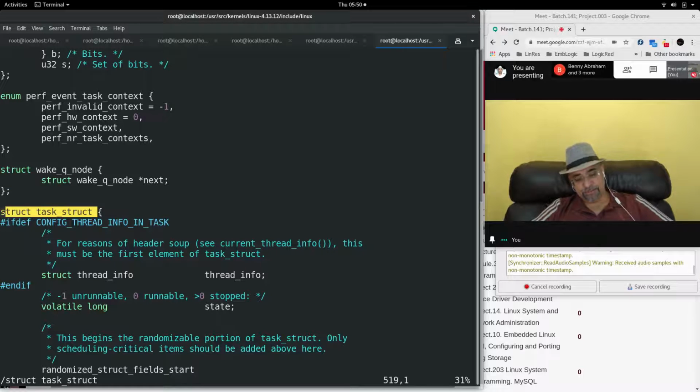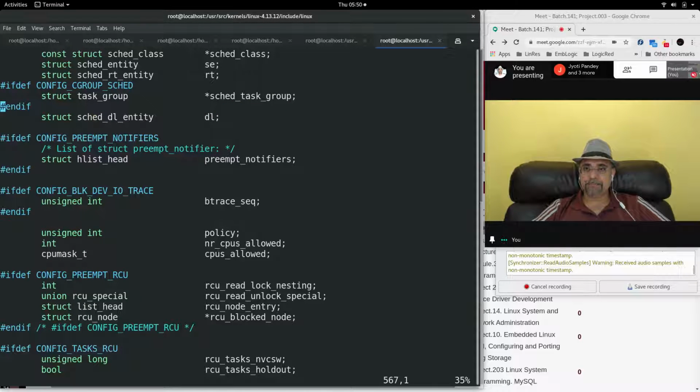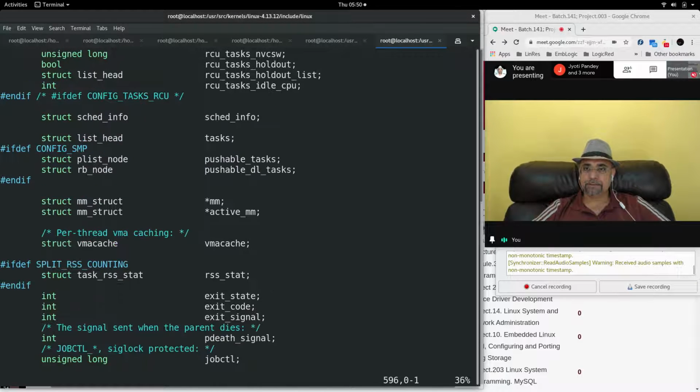This is the task structure, where the attributes of the child process and the parent process and every process are kept. Inside this, there is a field called exit code. The exit code is held up here.